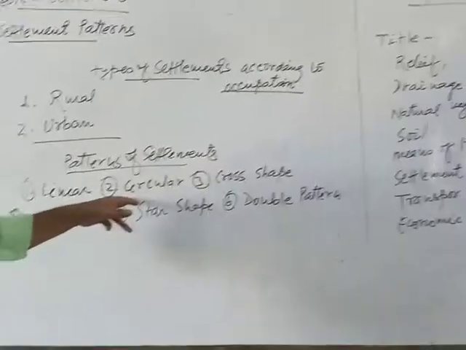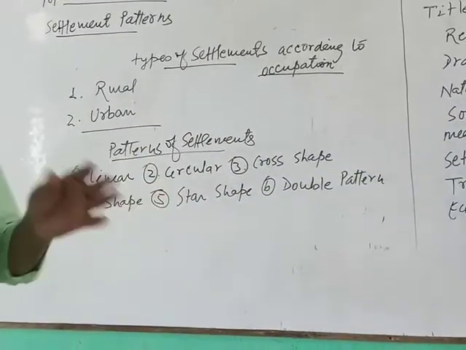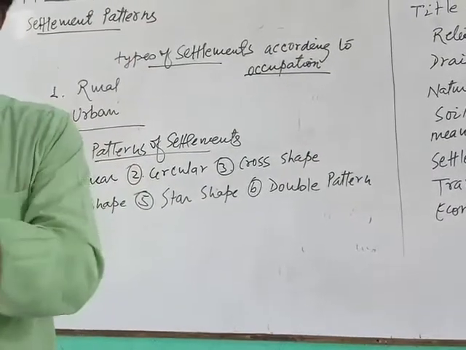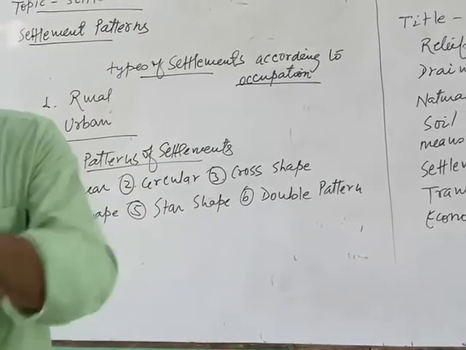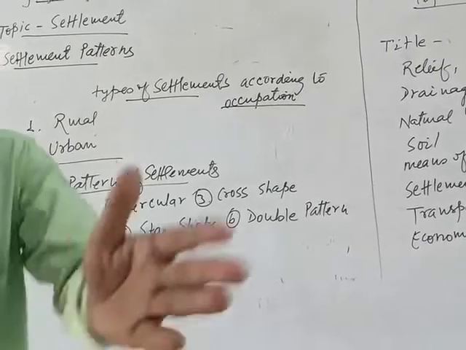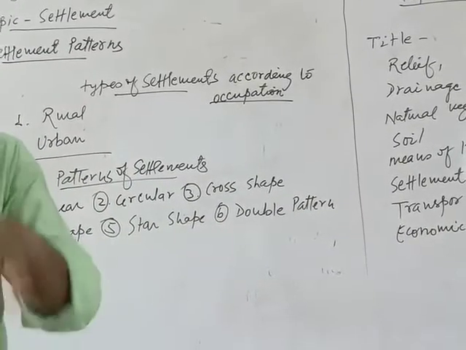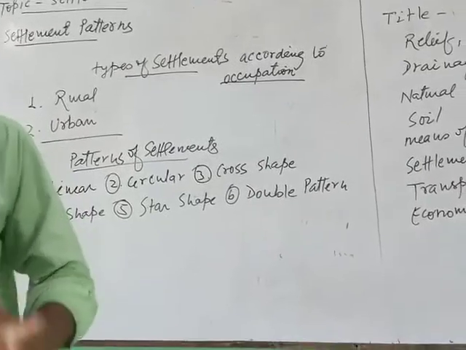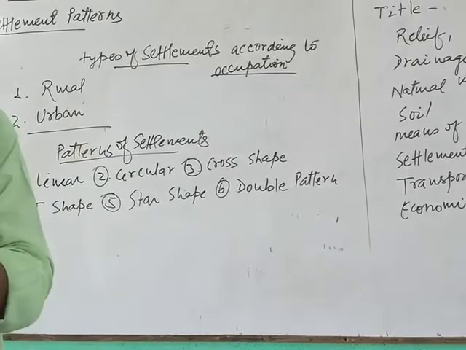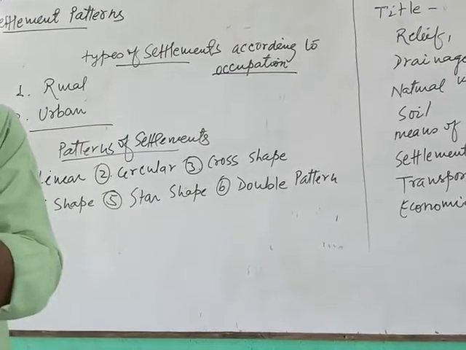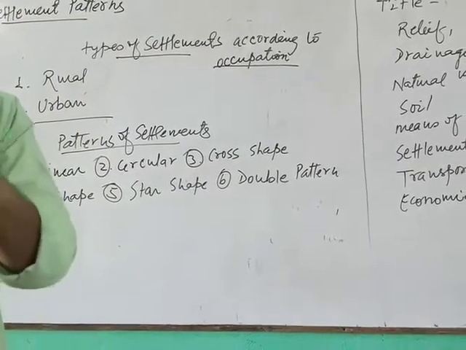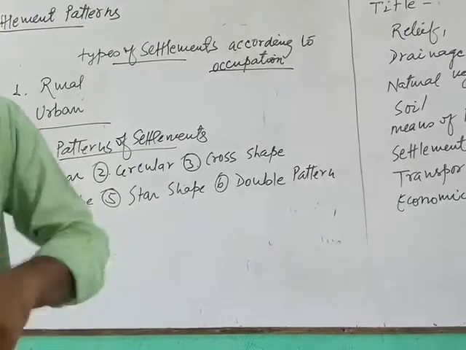Then after, circular pattern. Suppose that today or in ancient time, where there is a source of water like ponds, lakes, around such ponds houses are constructed, and this shows us a circular pattern. Is this circular pattern also found in a mountainous region? On the top of that mountain, houses are constructed on all sides. That also shows the circular pattern, around the lakes, around the ponds.